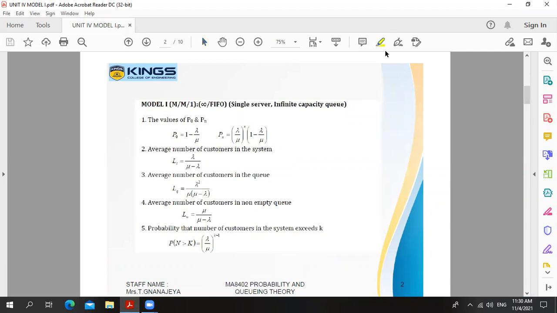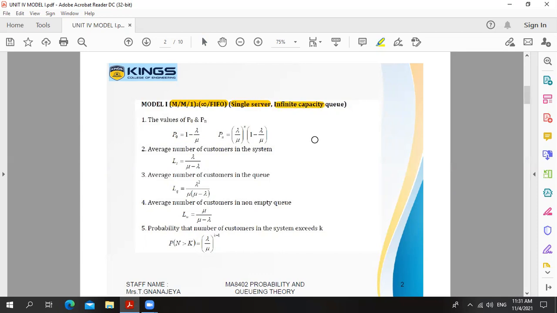Already we are familiar with the general form of queuing theory. In our syllabus, we have 4 models. In the first model, the server is 1, a single server. Capacity is infinity. So M/M/1 : infinity/FIFO means single server, infinite capacity.